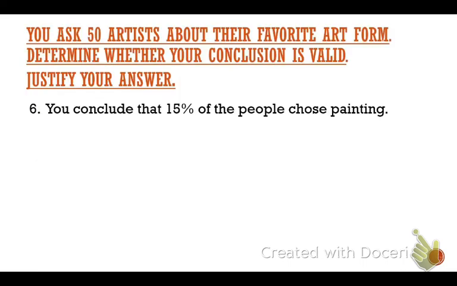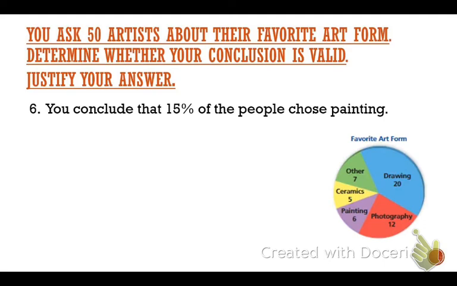Although this problem right here is not in your notes, it's going to help you on your homework tonight. So let's talk through this. You ask 50 artists about their favorite art form. Determine whether or not your conclusion is valid and justify your answer. So you can see right here there's a little circle graph that shows us the different favorite art forms. Looking at this, what can you conclude was the favorite art form, guys?